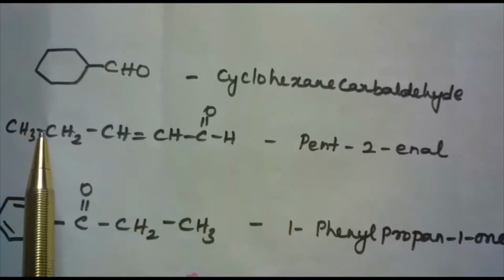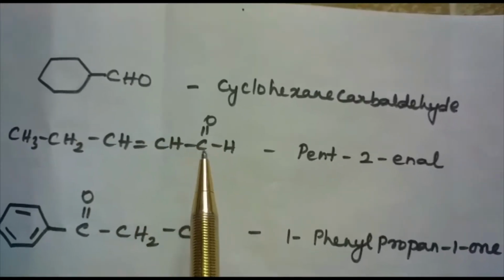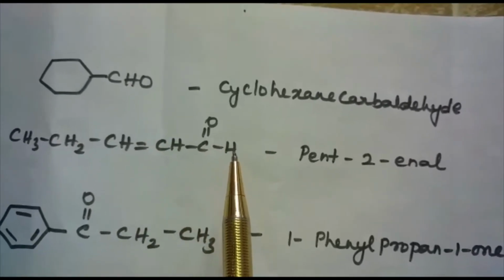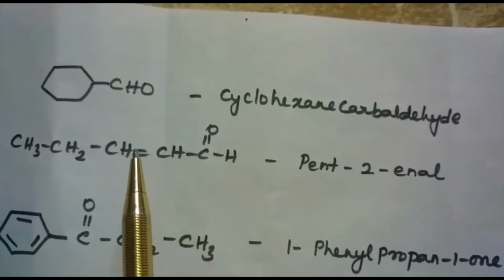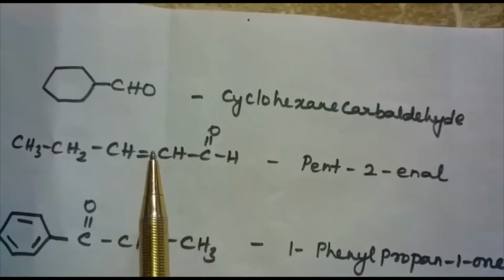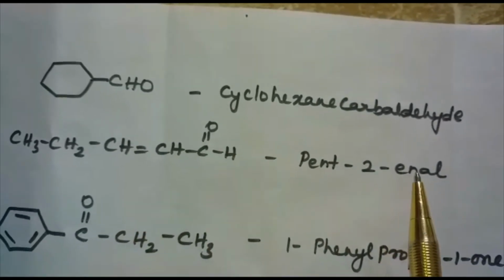See this compound CH3CH2CH=CHCHO. The functional group is found to be CHO, so it is an aldehyde. And here, how many carbon atoms? 1, 2, 3, 4, 5. And we are having a double bond, that means it is an alkene. So how will you name this compound? Pent-2-enal, because in the second carbon we are having the double bond. So pent-2-en-al, that is aldehyde.